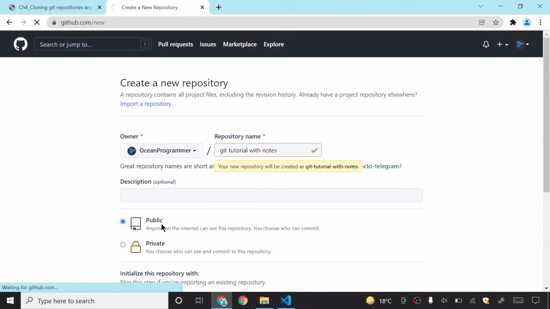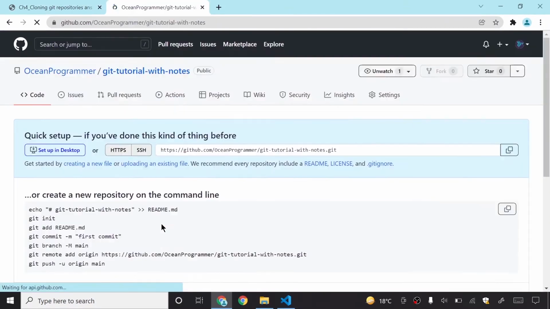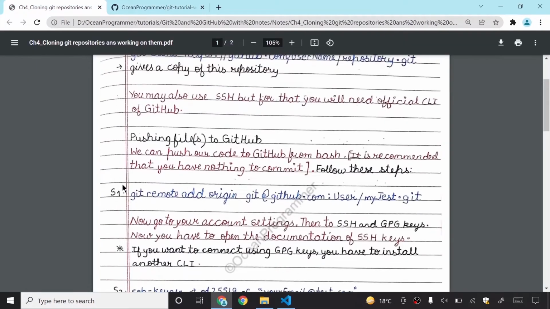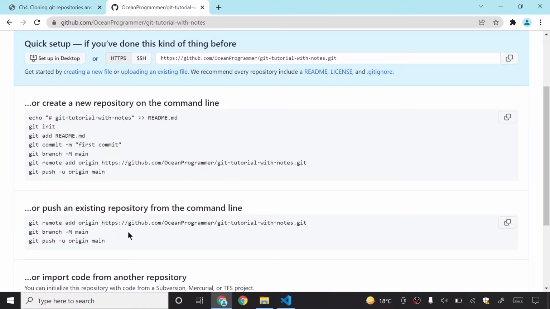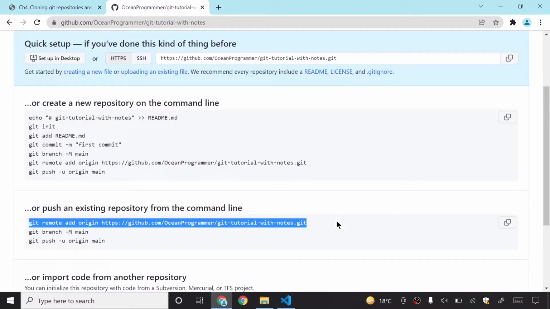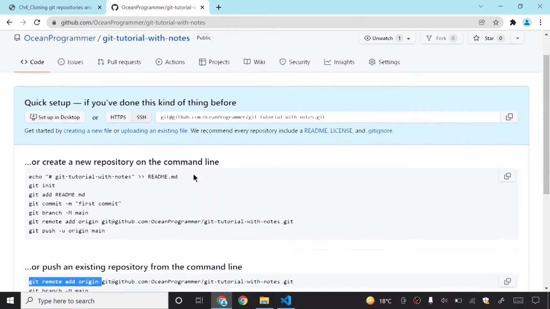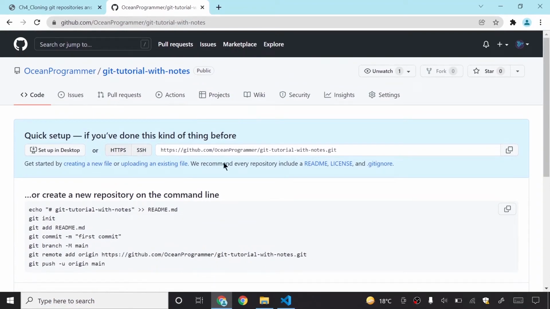I will just click on this create repository button. You can just follow these commands. Git remote add origin, this one. So I will click on copy this thing, and git remote add origin. I can even use my SSH key, or I can use my HTTPS.